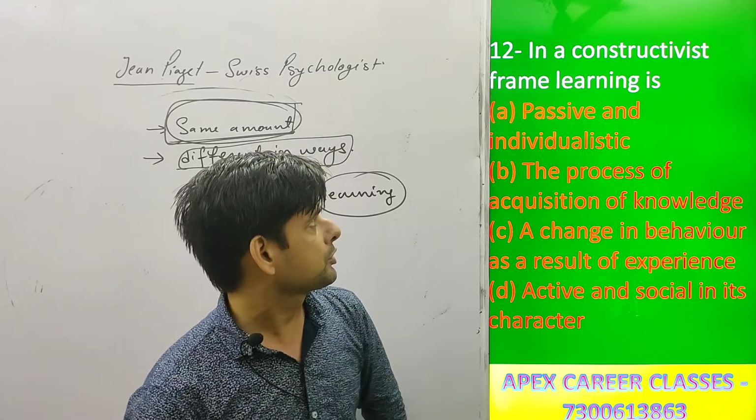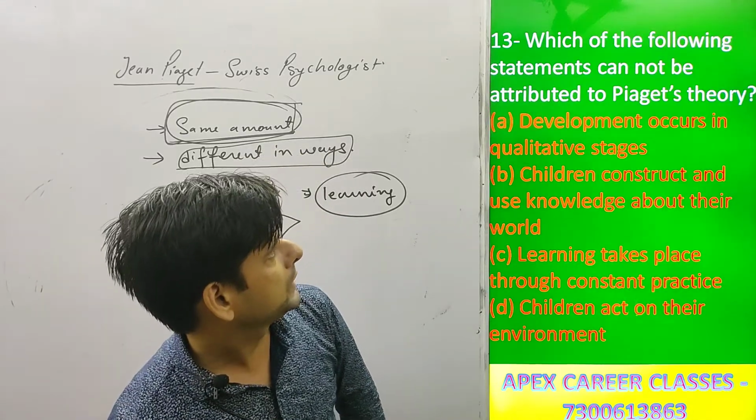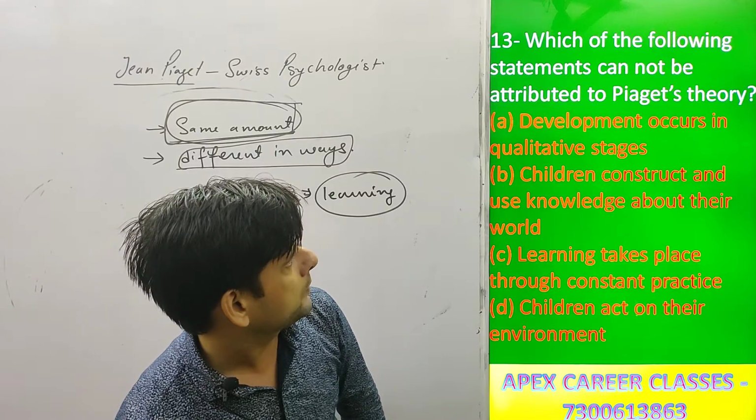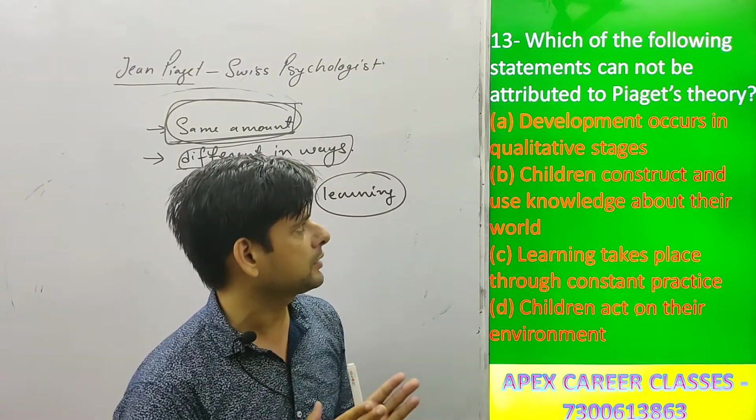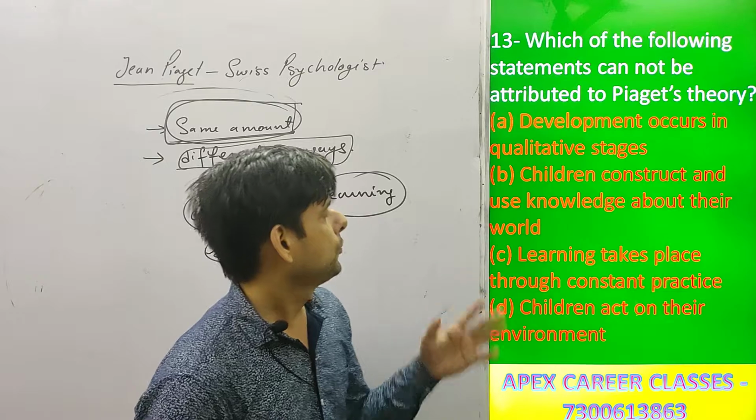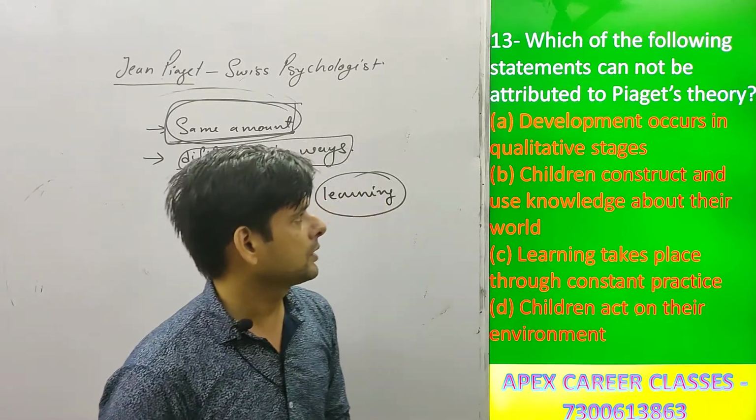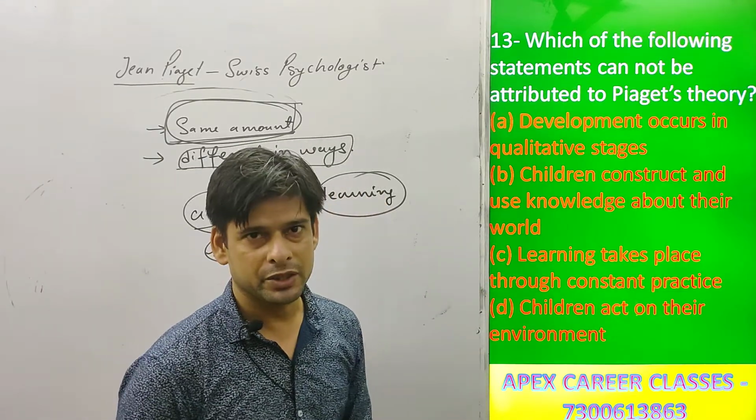Now let's go to the next question. Which of the following statements cannot be attributed to Piaget's theory? First option is development occurs in qualitative stages.